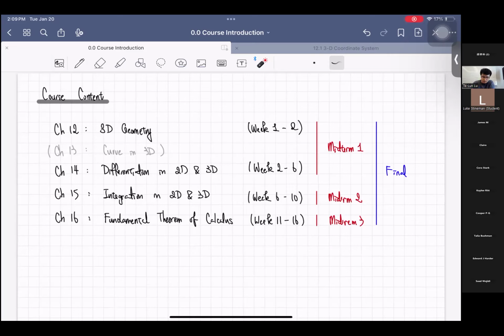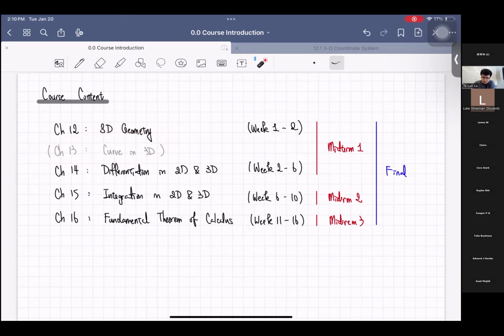Chapter 13 is optional. I will post some videos on that, but you don't have to learn it in order to learn the other chapters. Chapter 14 is on differentiation, 15 is on integration, and the most complicated one, chapter 16, is on the fundamental theorem of calculus. It connects the differentiation part and the integration part.